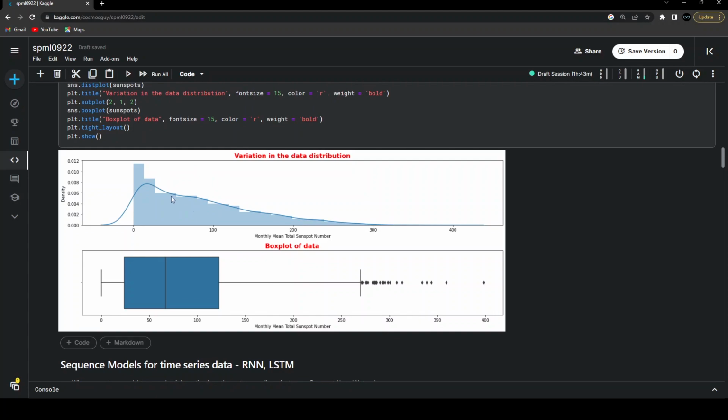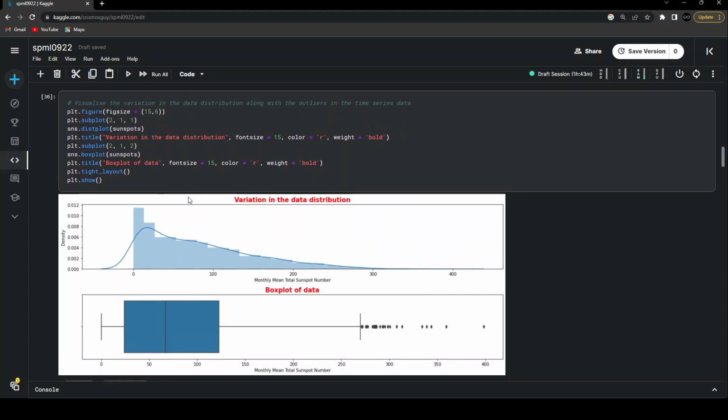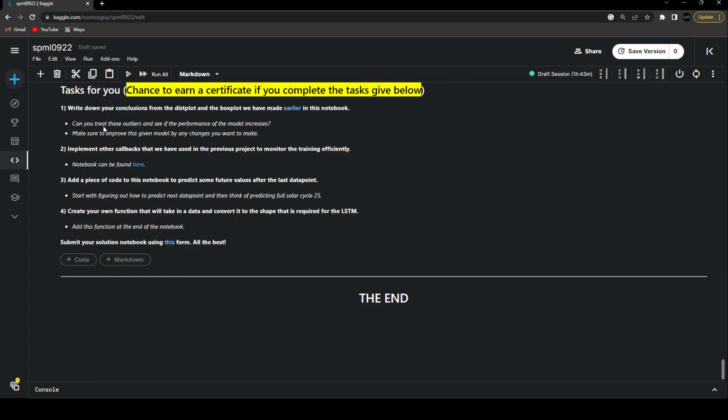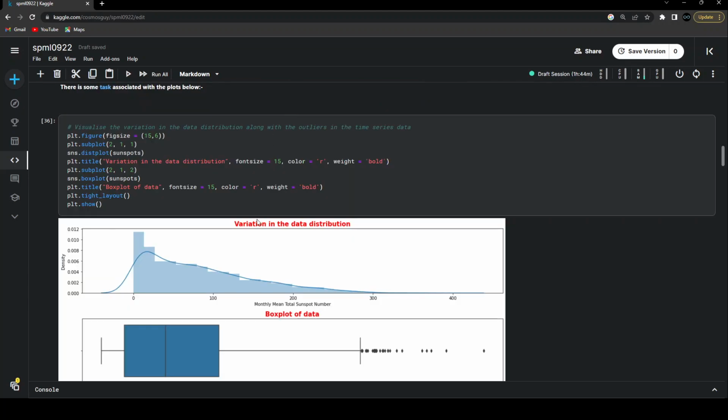Whatever conclusions you see over here and whatever you can do with the help of this box plot and this dist plot is one part of your task. If you look into it, you can see that I have mentioned: write down your conclusions from the dist plot and the box plot that we have made earlier in this notebook, and then you can treat these outliers and see if the performance is improving or not, and mention whatever conclusion you reach. So that's the task you have to do with the help of these plots.